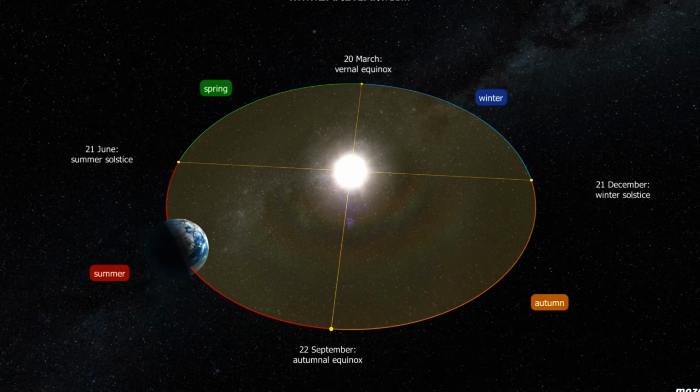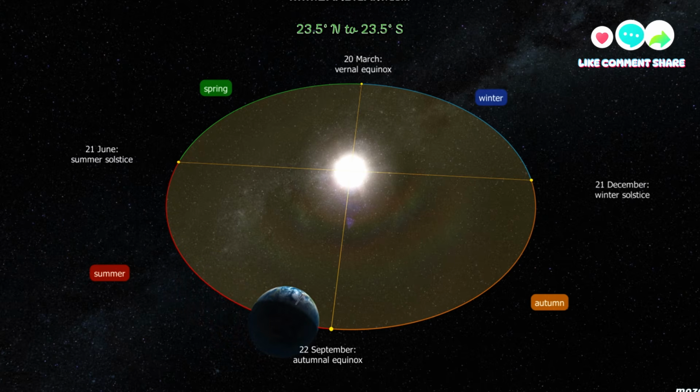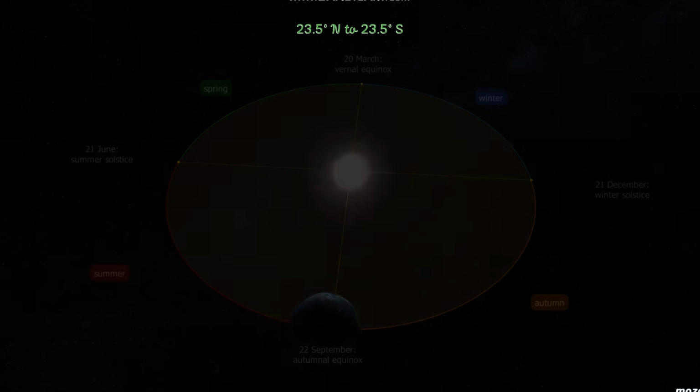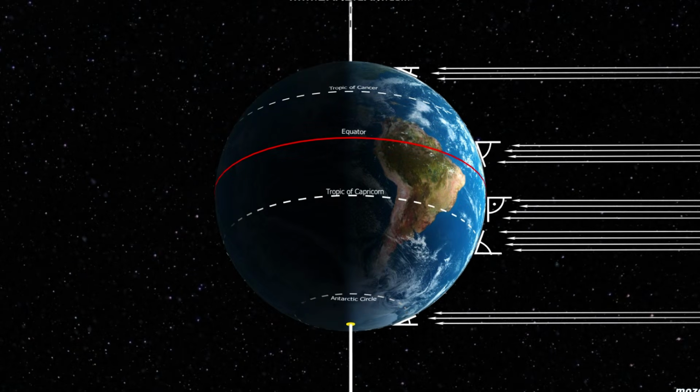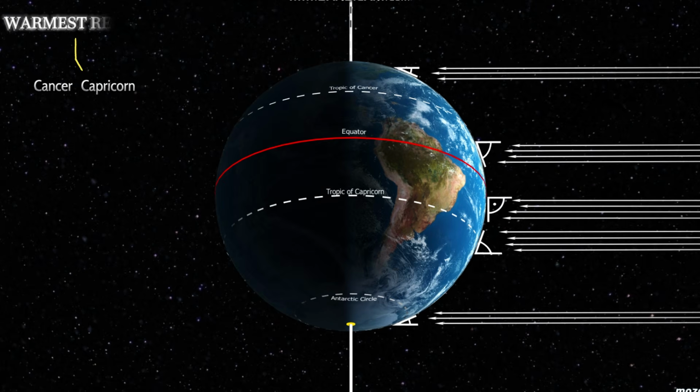Due to the axial tilt of the Earth, the maximum angle of the Sun's rays, 90 degrees, is not always at the equator, but rather changes its position between 23.5 degrees north and 23.5 degrees south. It reaches each of these latitudes once a year, during the winter solstice and the summer solstice, but travels across the band between them twice. These latitudes are called the Tropic of Cancer and the Tropic of Capricorn.